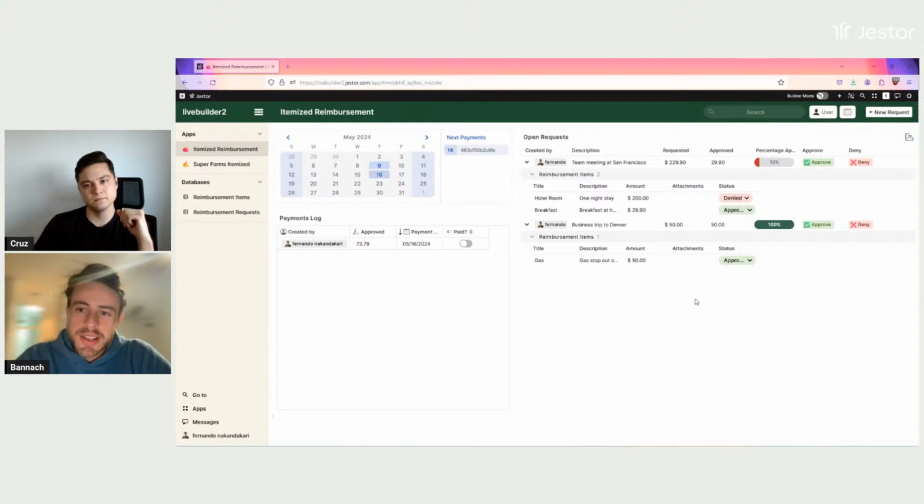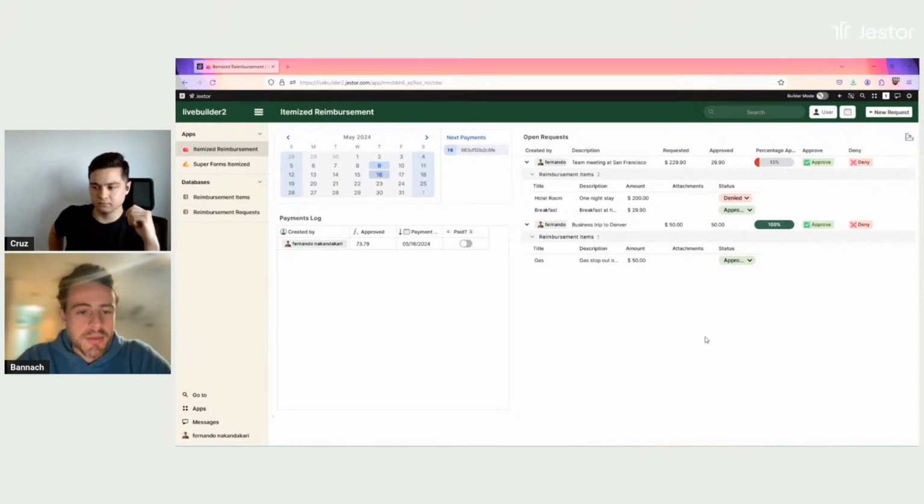But Cruz, can you just explain a little bit more about the product? Who should use this? How is this useful? Why is this built in this specific format? And everything else that you think could be nice for people to understand about this specific app that we have built for them.